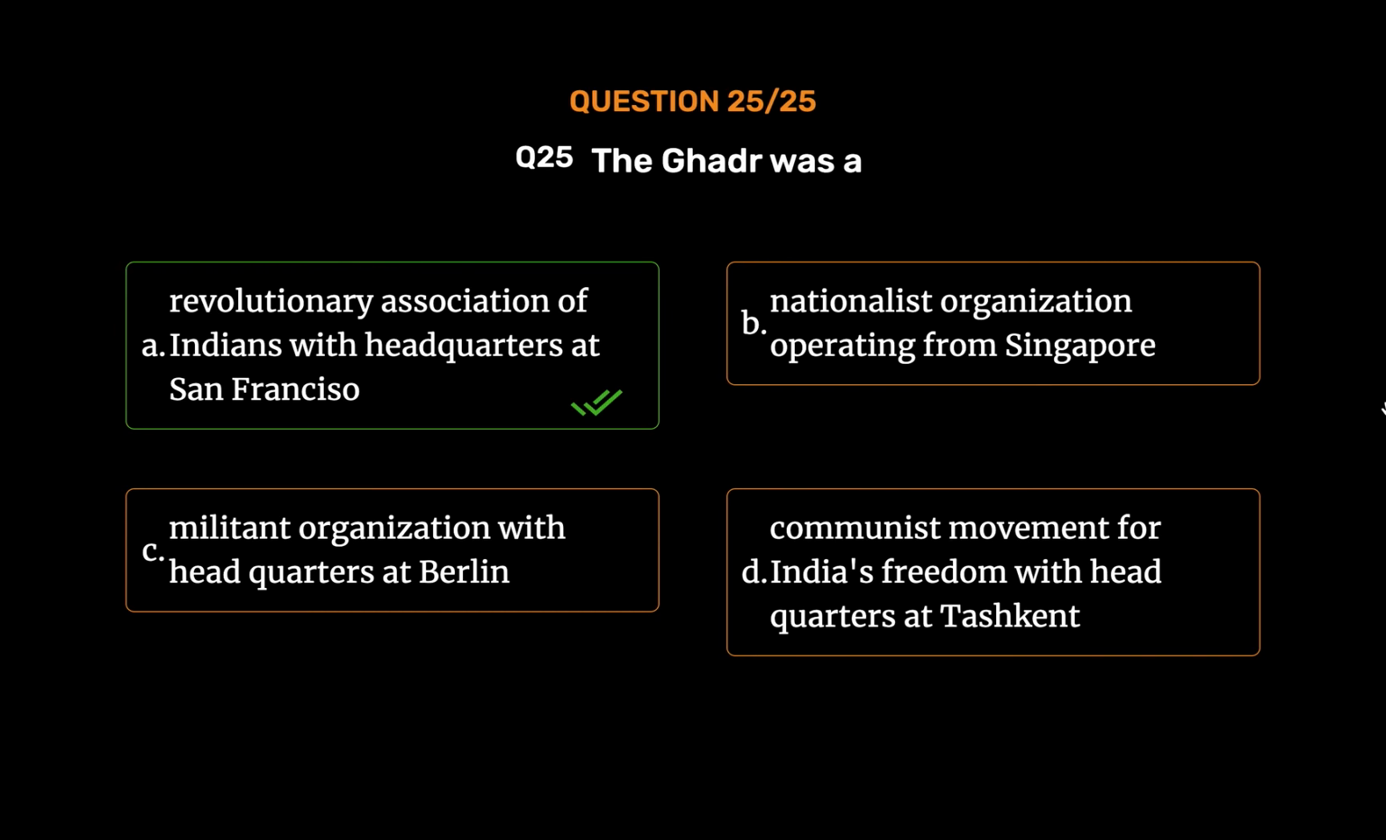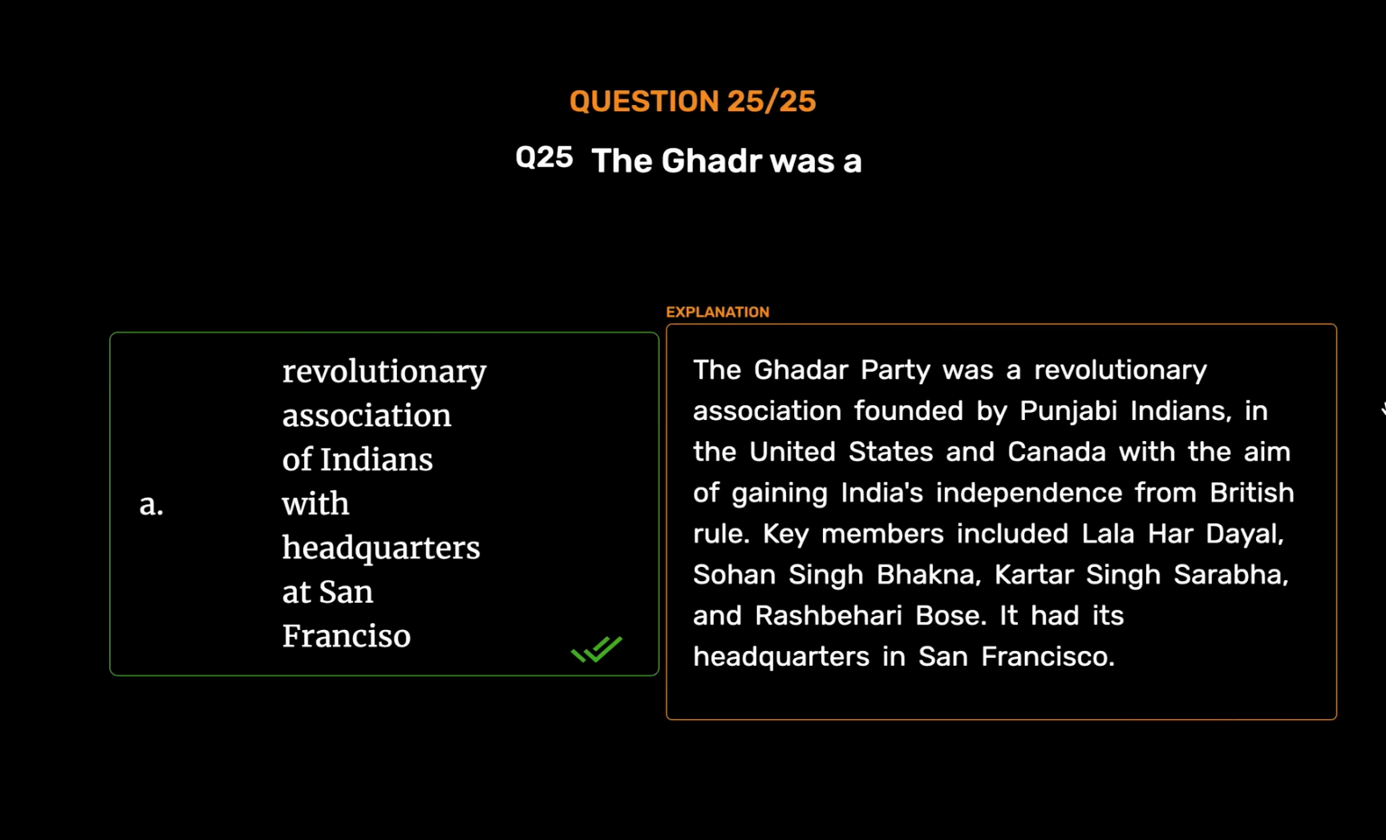Revolutionary Association of Indians with headquarters at San Francisco. The Ghadar Party was a revolutionary association founded by Punjabi Indians in the United States and Canada with the aim of gaining India's independence from British rule. Key members included Lala Hardayal, Sohan Singh Bhakna, Kartar Singh Sarabha, and Rash Behari Bose. It had its headquarters in San Francisco.